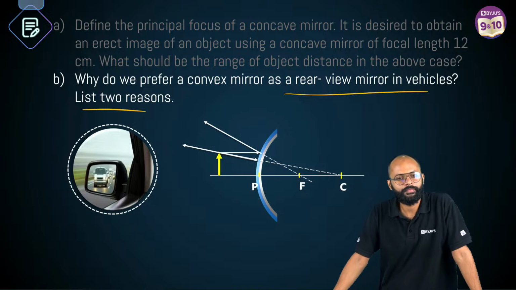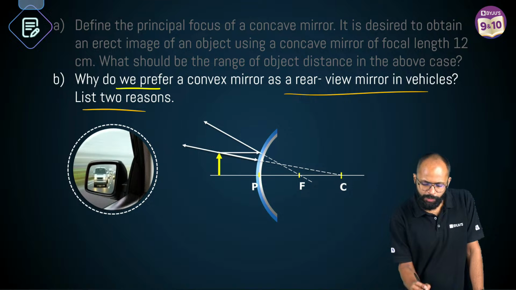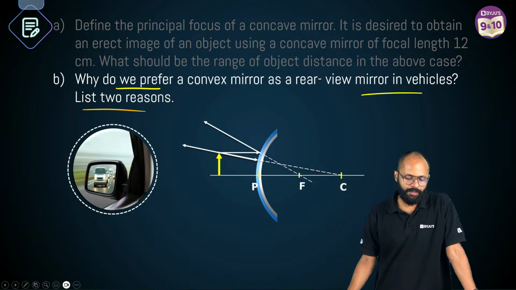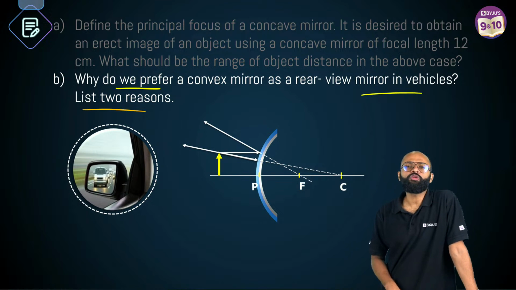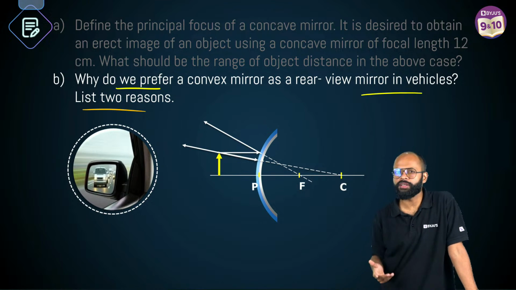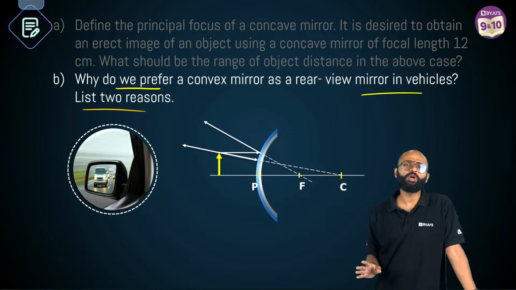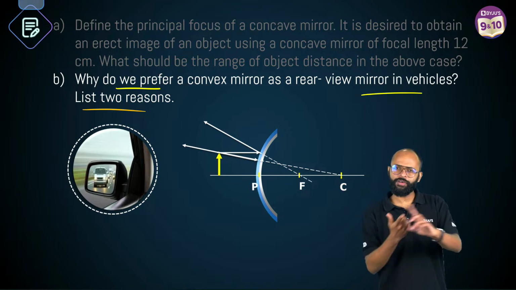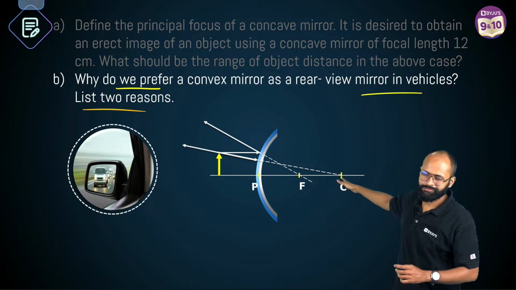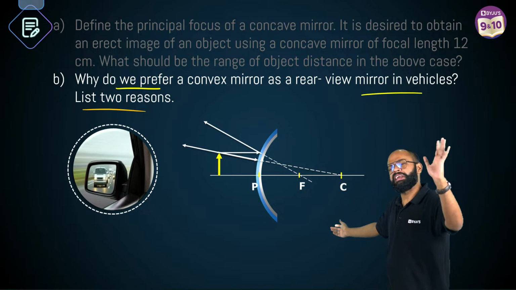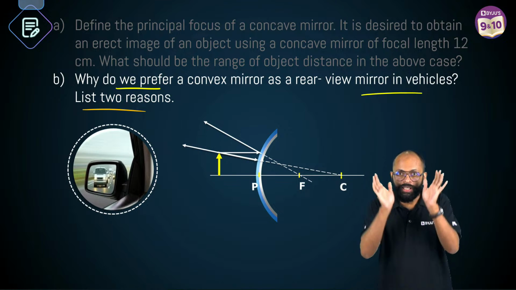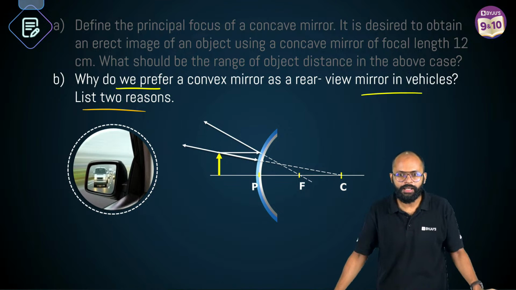चलो आगे आओ. Everything is good. ठीक है? Clear? Why do we prefer a convex mirror as a rear view mirror in vehicles? List two reasons. देखो पहली चीज, you don't want your image to be ulta, right? You want your image to be virtual and erect, which means rear view mirror, always virtual, erect. Fine, that is the good thing. Second, it has a larger field of view. ये ज़्यादा देख सकता है, correct है ना?